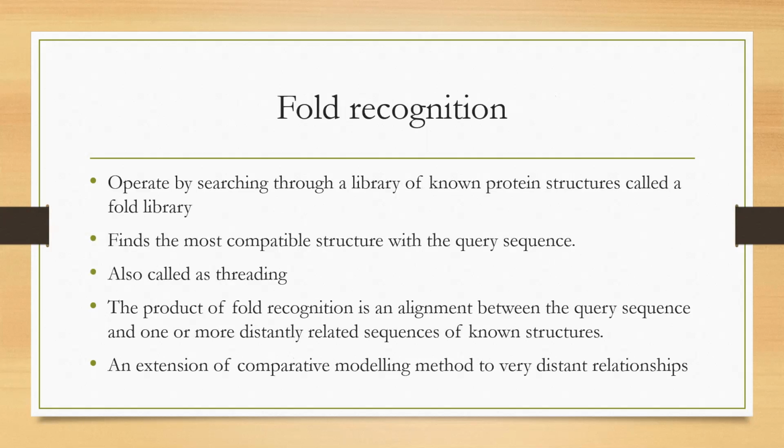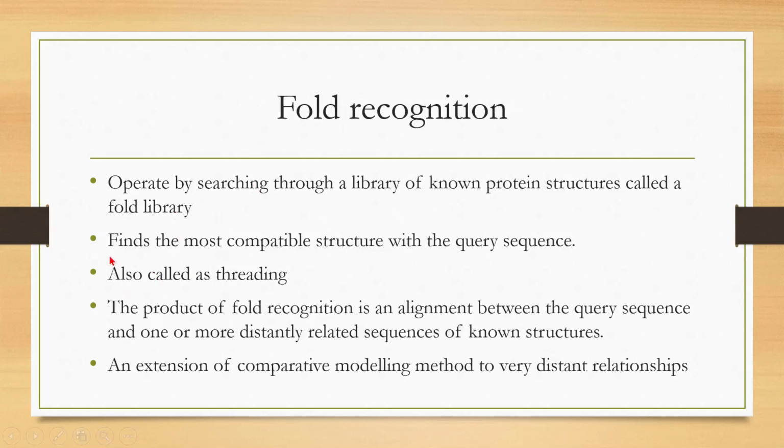These fold recognition methods operate by searching through a library of known protein structures. This library of known protein structures is called a fold library. This fold library is again a database of the protein structures. But when it is searching the fold library, it does not care about the sequence similarity.